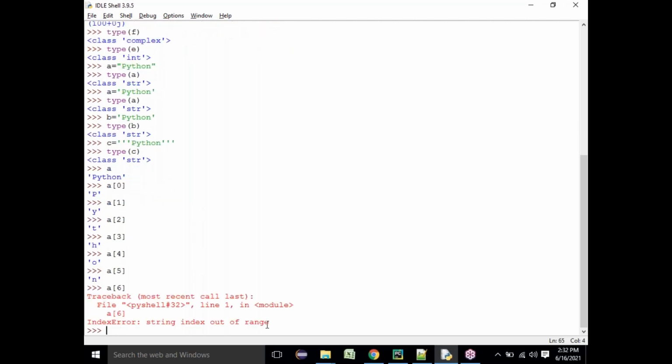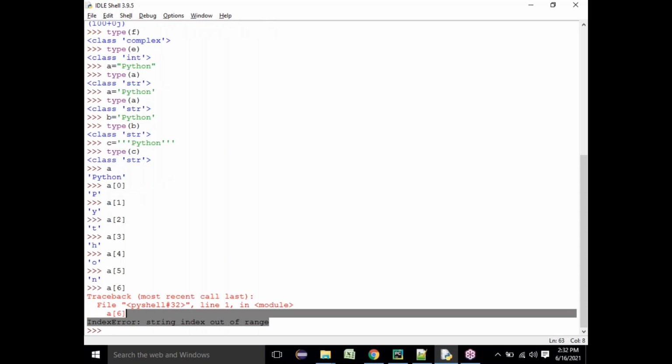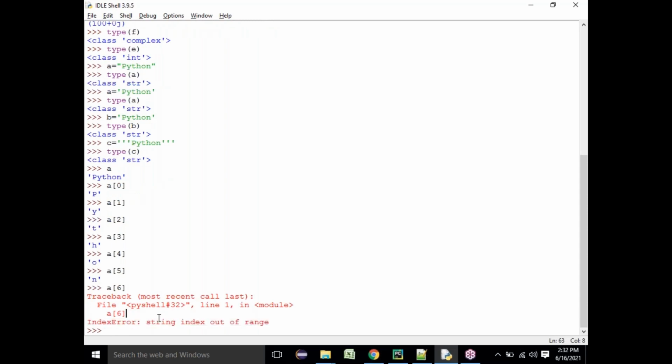I'll get an error, string index out of range. What did I get? An exception. What is that exception? Index error. The reason is that it is out of range. There is nothing like a of 6. The indexes are 0, 1, 2, 3, 4, 5, and after that there is nothing. That's why you get an exception saying string index out of range. So I think you are clear.